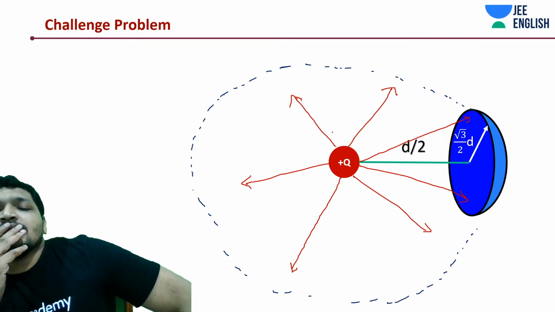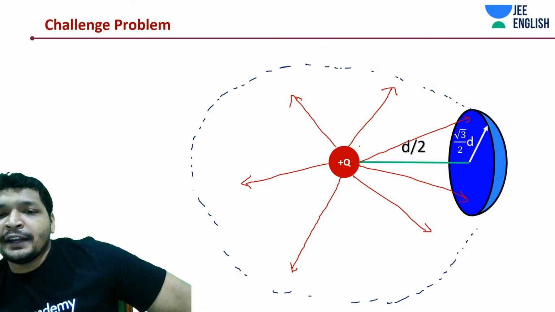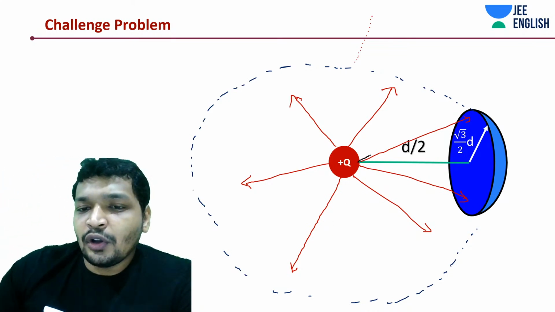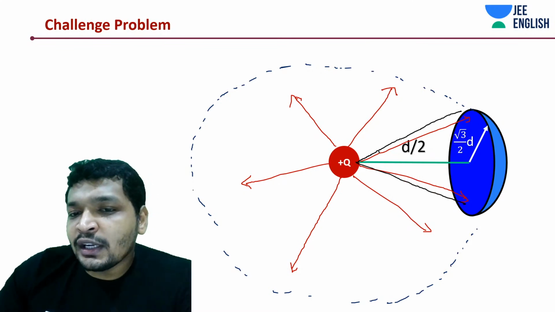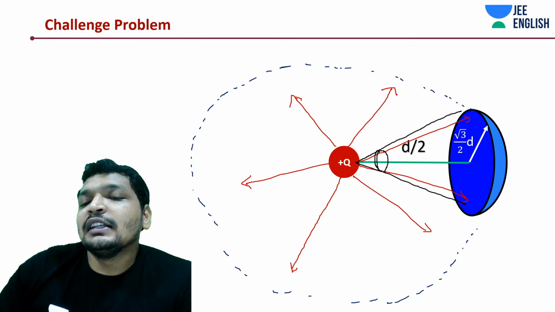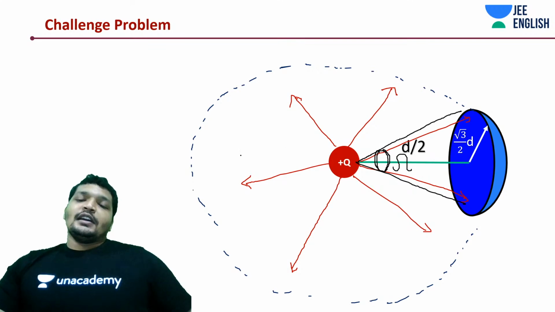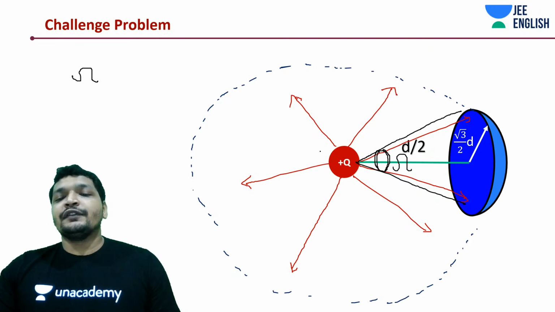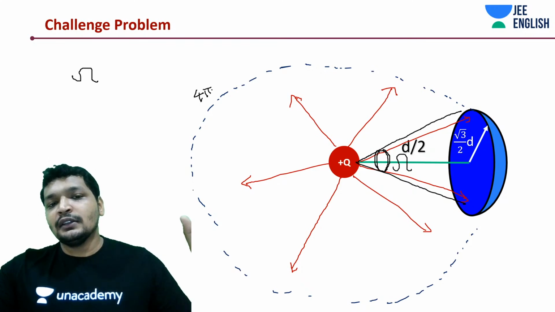Now what I'm saying is, if at all I'm able to find out, it's a logic based thing, this solid angle, let's say sigma, then the flux through this entire thing, how much is the space? 4 pi.